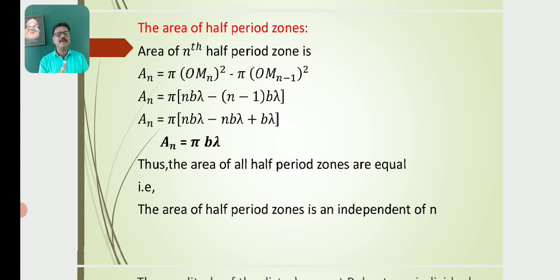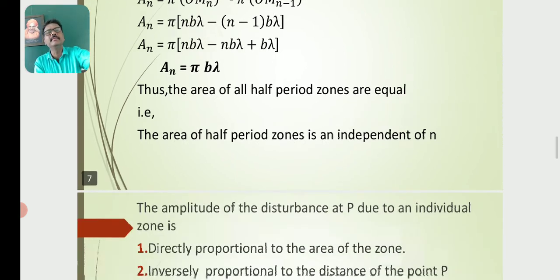The area of a half period zone is independent of n, independent of natural numbers. So the area of the half period zone, An, is equal to pi b lambda. From this we say that the area of the half period zone, which is independent of natural numbers, means the areas of all half period zones are equal.